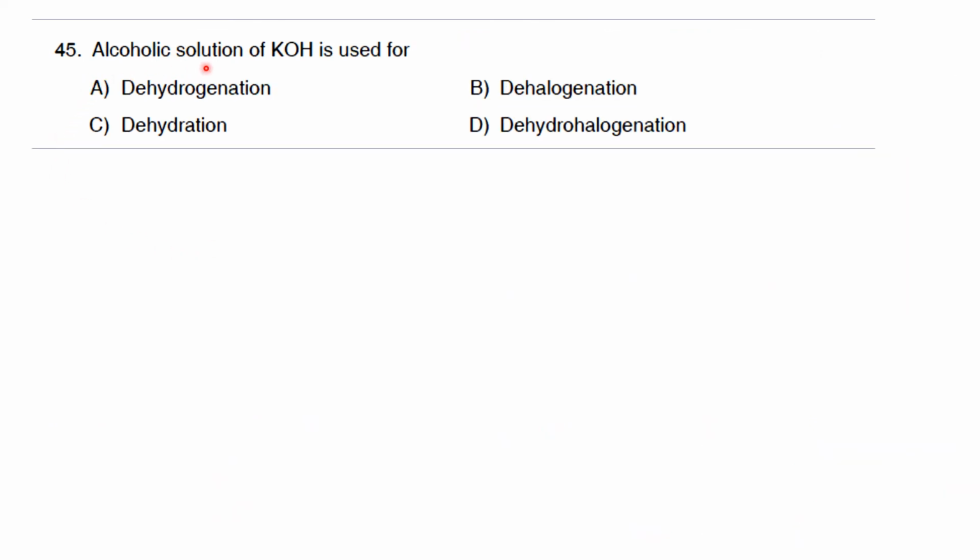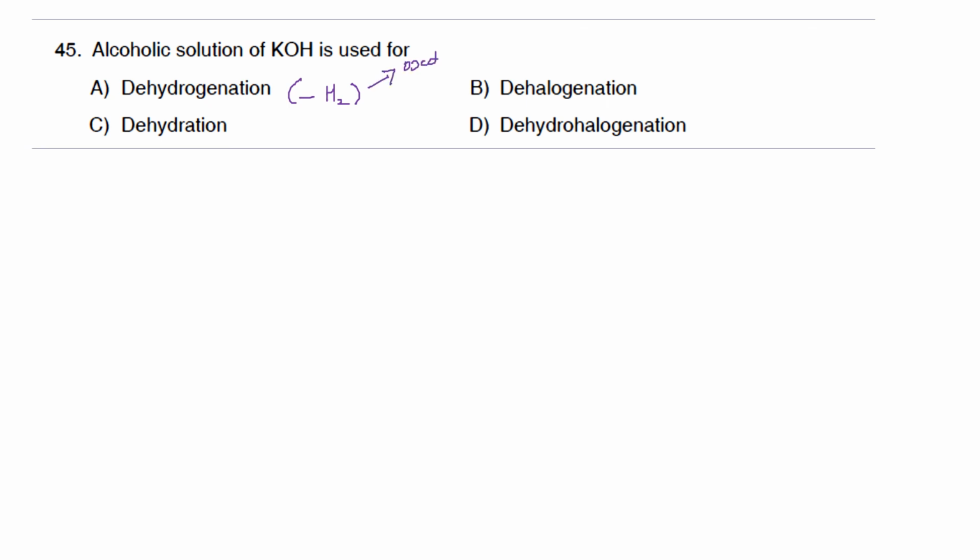Now the last question for the video is about an organic reagent which is alcoholic KOH. What is the function of alcoholic KOH? Option A is dehydrogenation, dehalogenation, dehydration and dehydrohalogenation. When you look at the different options, dehydrogenation means removal of hydrogen. Removal of hydrogen is actually an oxidation reaction.